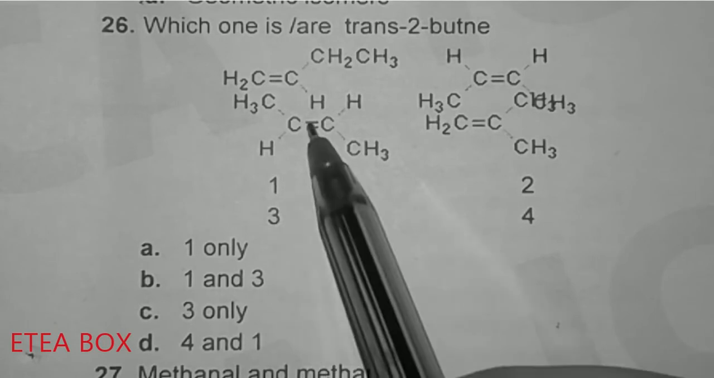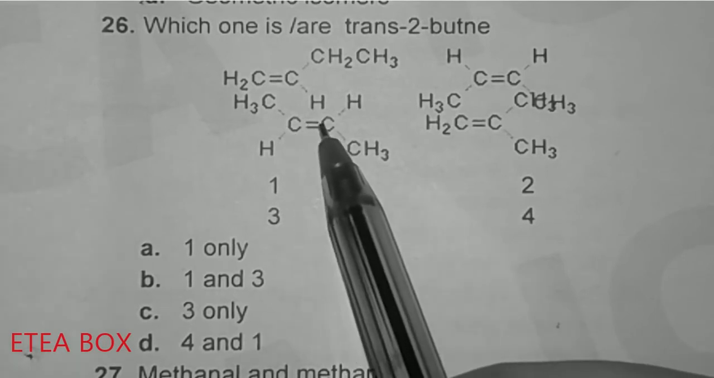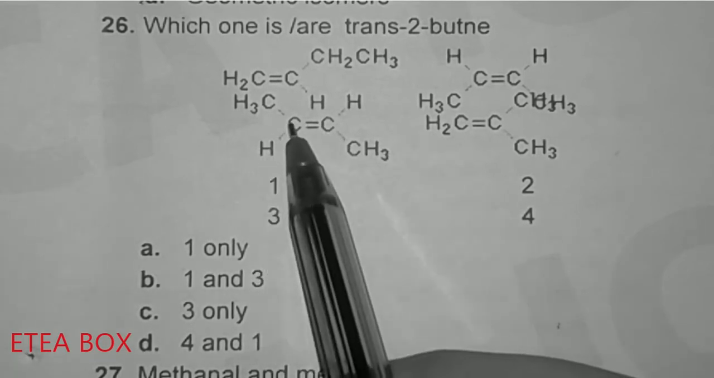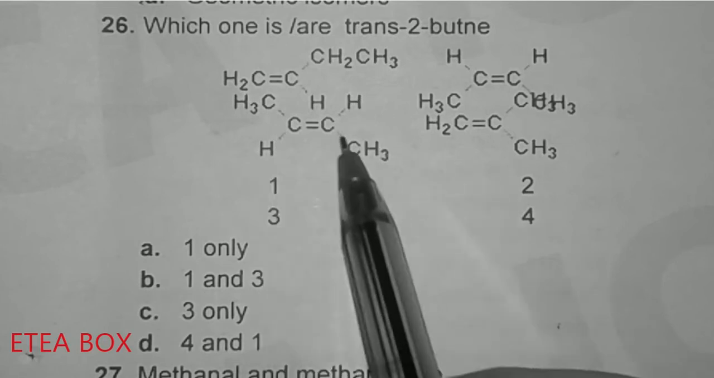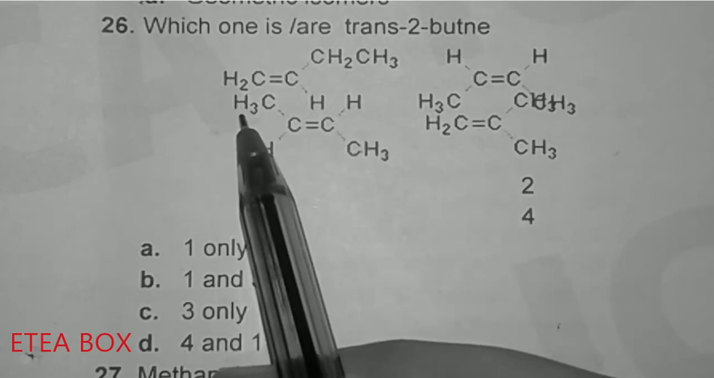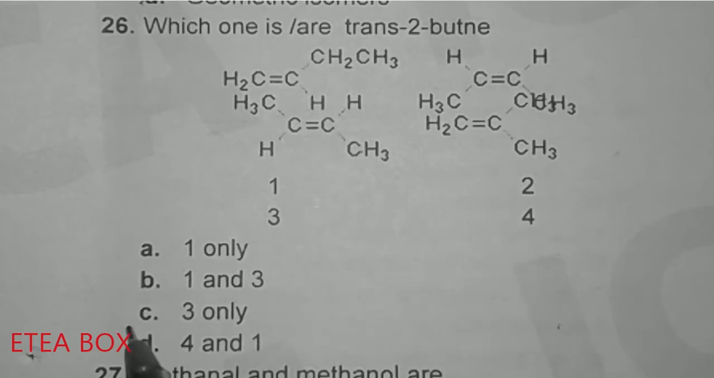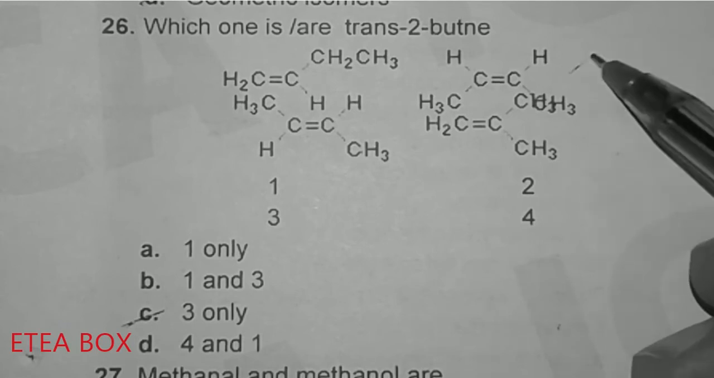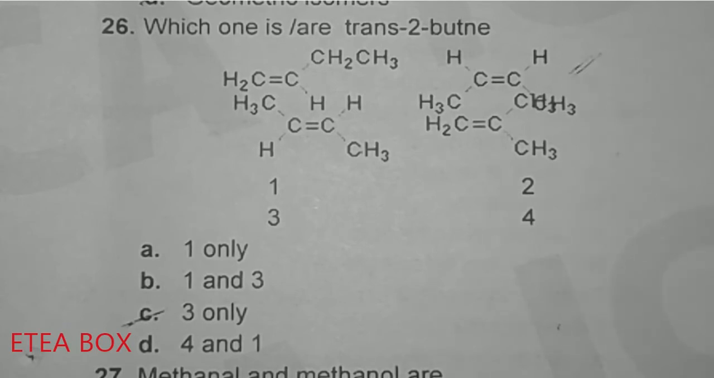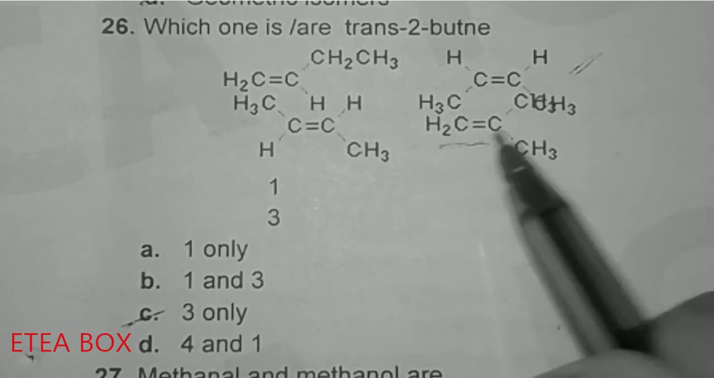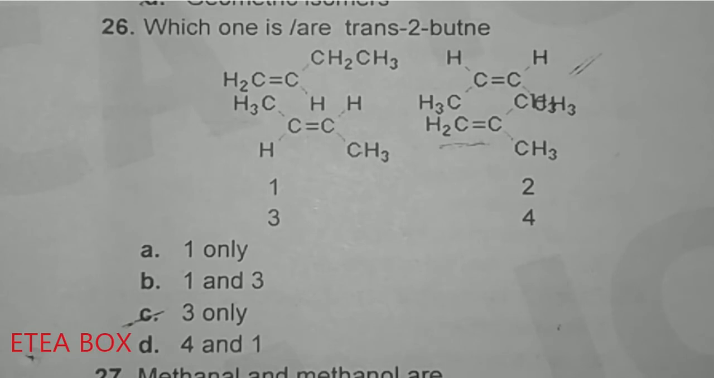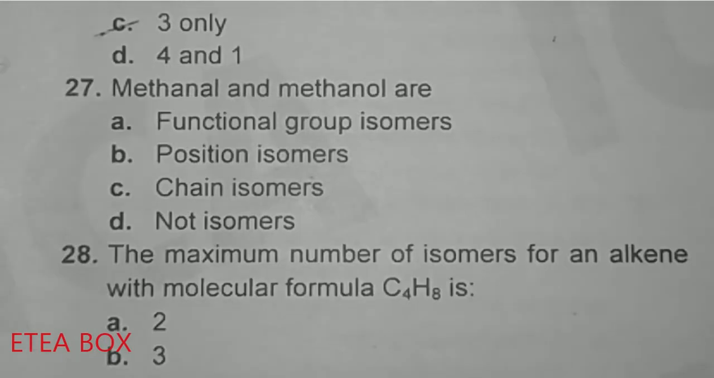Look at the double bond carbons. This one carbon contains different groups, and this one also contains different groups, and they are on different sides, so this number 3 shows trans-2-butene. But this one is cis-2-butene, okay, and this one is not trans or cis. So option C is correct.